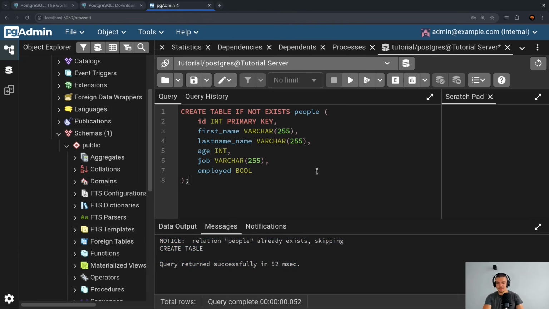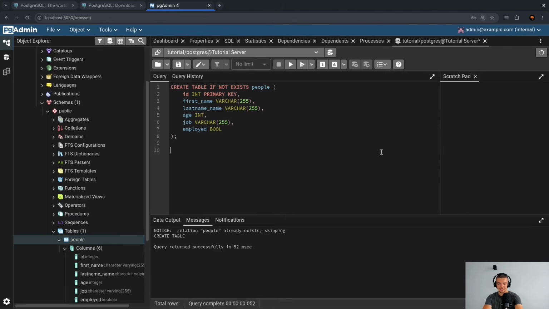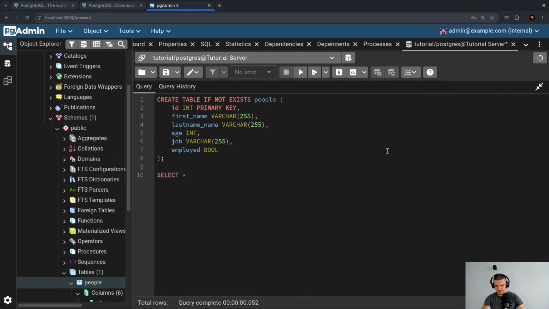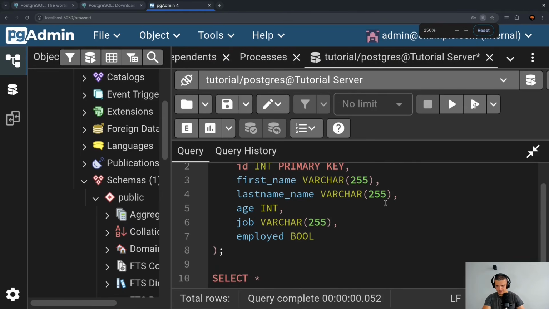Now what we can do with this table is empty. And if I want to see that this table is empty, I can use a so-called select command. There is a select command or a select statement in SQL that basically says select, then you choose the columns. If you want to choose all the columns, you use an asterisk. So this symbol here. So maybe we can maximize first so you can actually see the code primarily. If I say here select everything from is the second keyword.